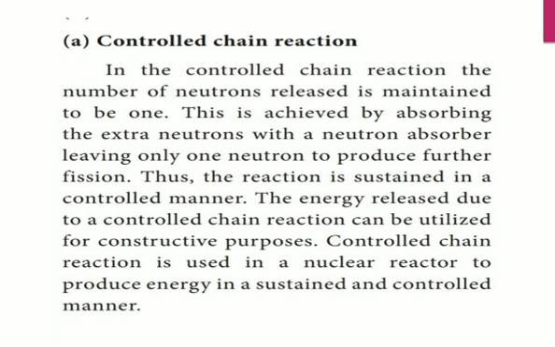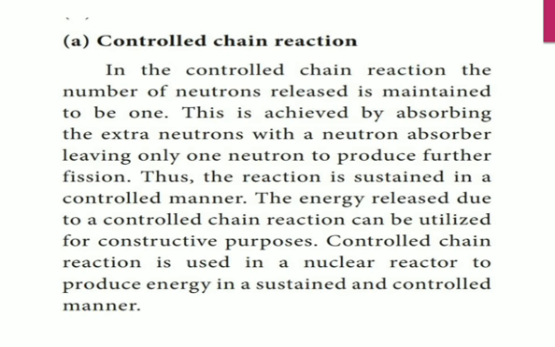In the controlled chain reaction, the number of neutrons released is maintained to be 1. So only one neutron is maintained.